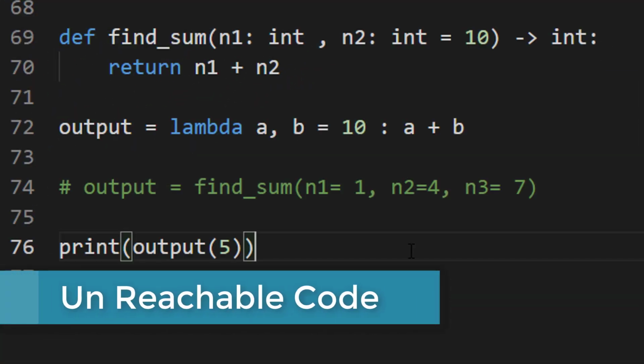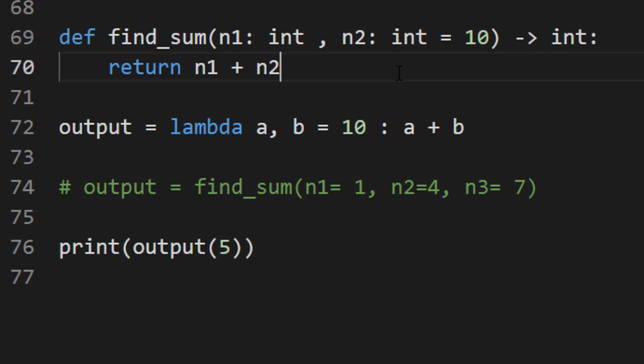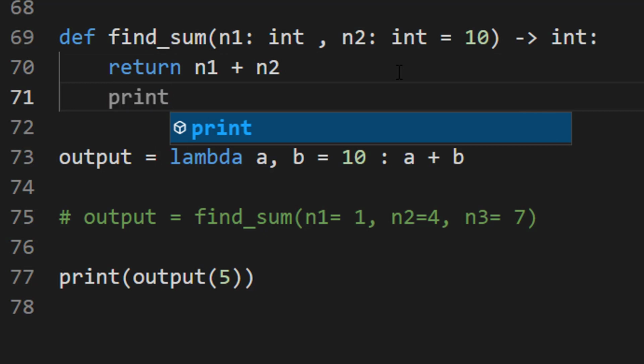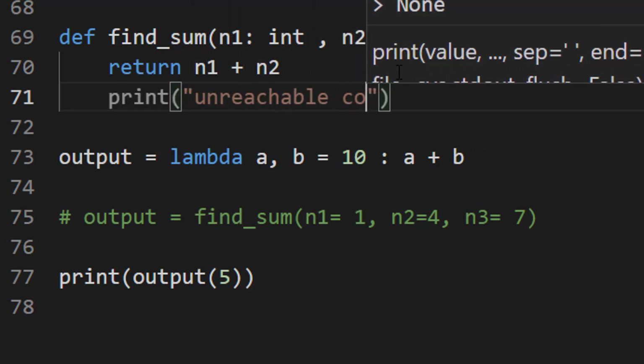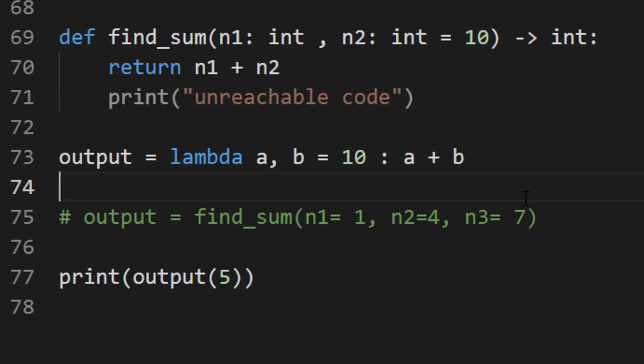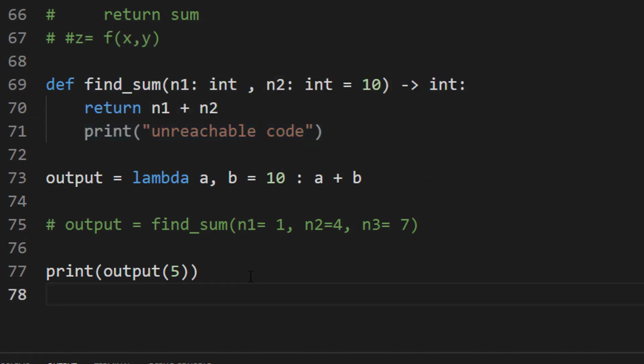Now let's talk about the concept of unreachable code. Whatever is written after the return statement is unreachable. For example, here in the findsum method, I have one print statement called unreachable code. VS Code is intelligent and it tells you the code is unreachable, by Pylance. In Java, if you have any unreachable code, it gives you a compile time error. But in Python, let's verify whether it is the case or not. So just try to run this code.